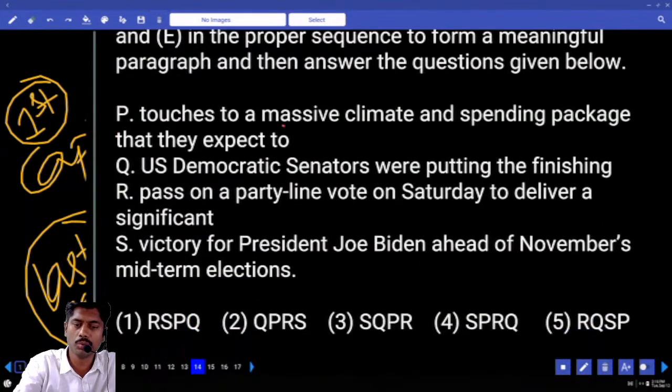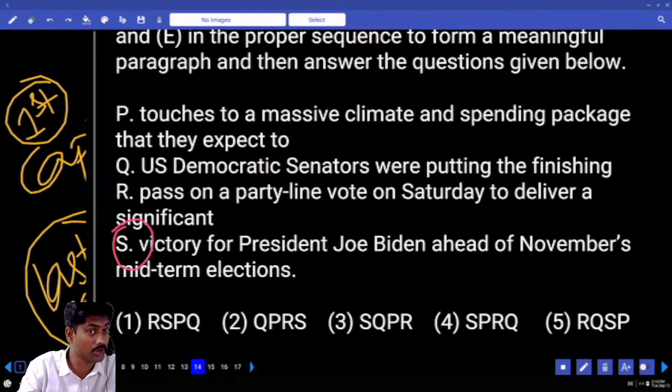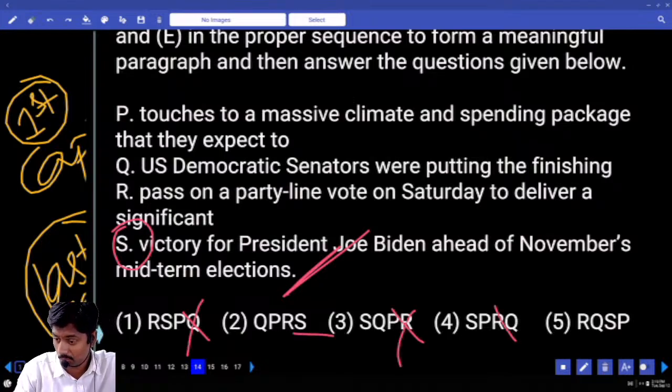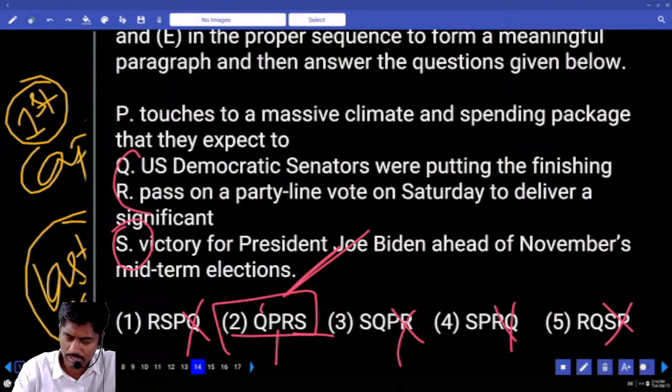Now, which sentence? S, finishing, significant. S is the last according to the punctuation. Of course, we need to confirm it by reading it. S, Q wrong, R wrong, P wrong, only S, second option. But let me read before confirming. Q. US Democratic senators were putting the finishing touches to a massive climate change and spending package that they expected to pass on a party line vote on Saturday to deliver a significant victory.